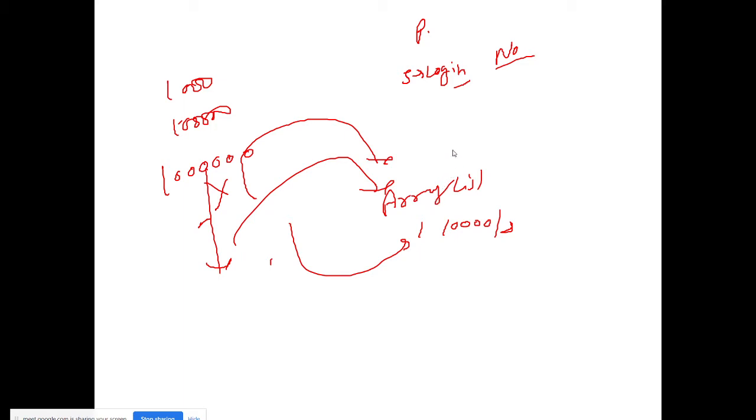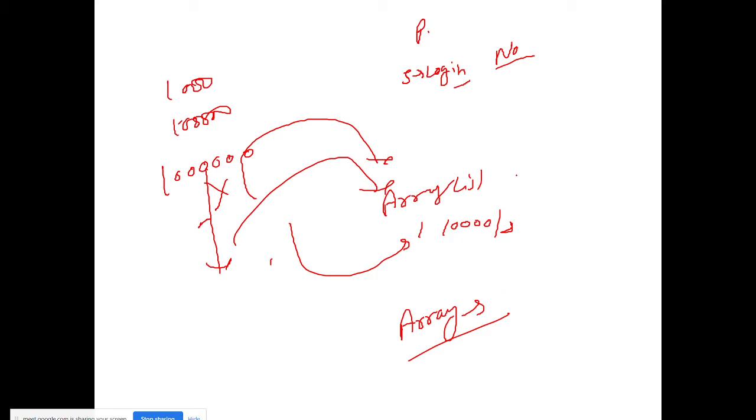Now, what is the problem with array then? If array list has so many problems, why not go for array? See, array always consumes memory.